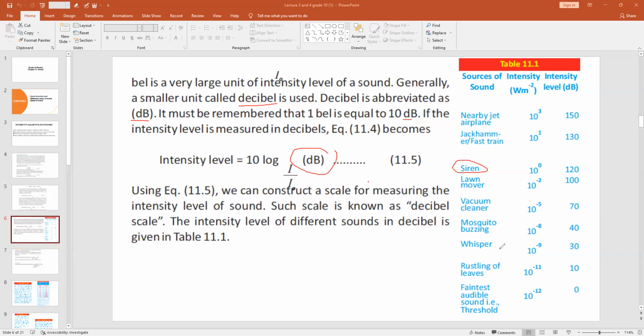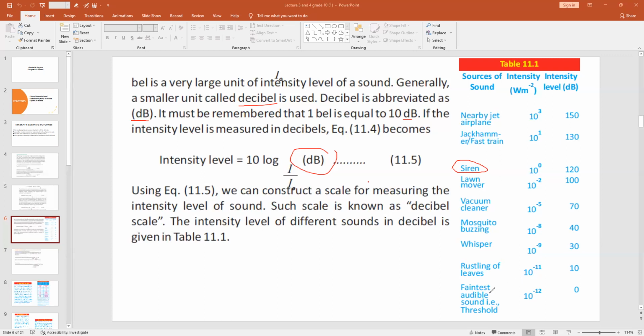Then the sound of a whisper that we usually make with our friends, right? When we want to tell some secret, right? Its intensity is about 10 power minus 9, and intensity level is 30 dB. Then rustling of leaves, if you just walk on a dry leaf, you hear the sound of a rustling leaf, that is 10 power minus 11 watt per meter square, and intensity level is only 10 dB.